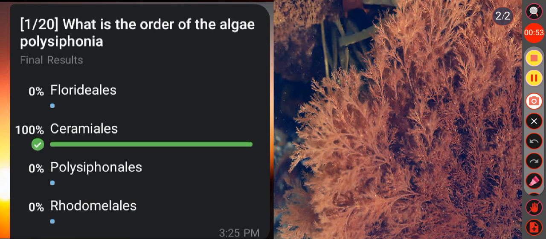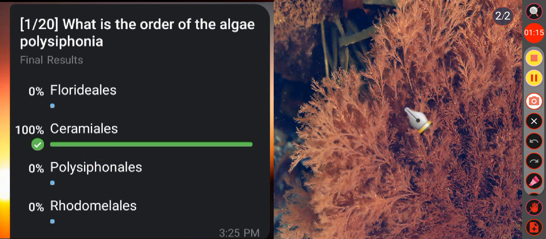Okay, see the first question. What is the order of the algae Polysiphonia? Option A, Floridiales. Option B, Ceramiales. Option C, Polysiphonales. Option D, Rhodomelales. Here, the correct answer is option B, that is Ceramiales.